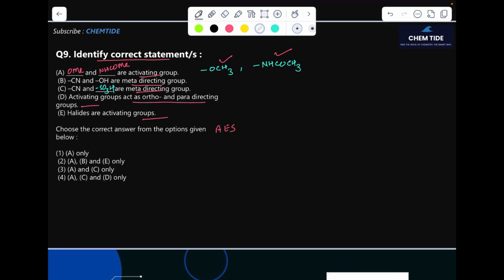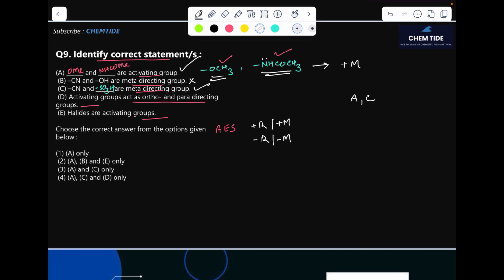So in EAS, we know that the plus R effect activates the group, whereas the minus R effect deactivates the group, or else plus M or minus M. So we know that OCH3 and NHCOCH3 both are activator groups. These are creating the plus M effect on the benzene ring. They are activating, so this is the right one. CN and OH are meta-directing groups. It's wrong. OH is a strong ortho and para-directing group. CN and sulfonic group are meta-directing. This is right. So as of now we have A is right and C is right.